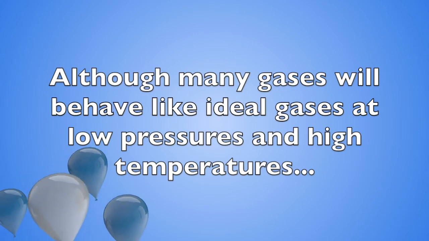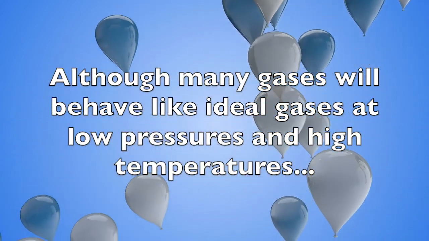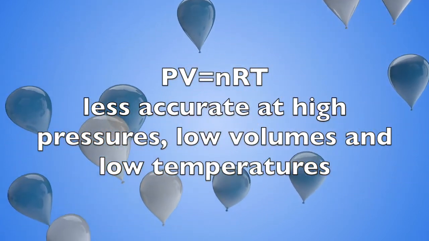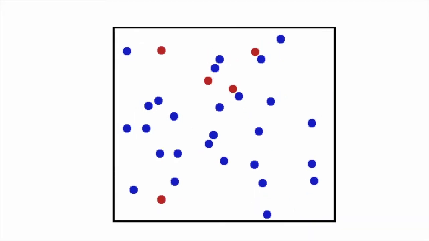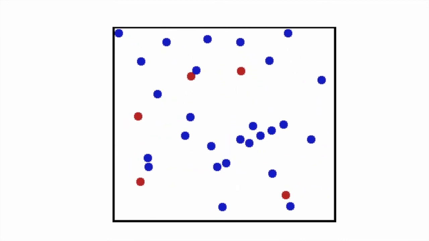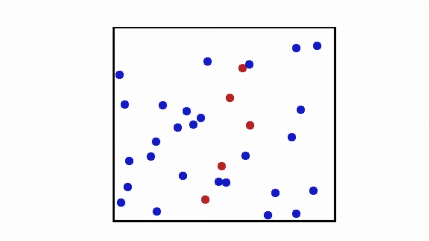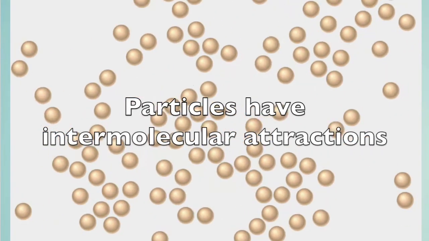So let's summarize. Although many gases will behave like ideal gases at low pressures and high temperatures, the ideal gas law equation becomes much less accurate at high pressures and low volumes and at low temperatures. This is because while ideal gases are defined as having an infinitesimally small mass and no intermolecular attractions, real gases have particles that take up space and tend to have intermolecular attractions.